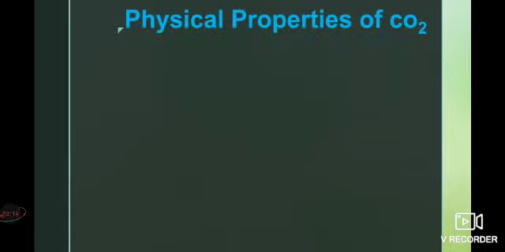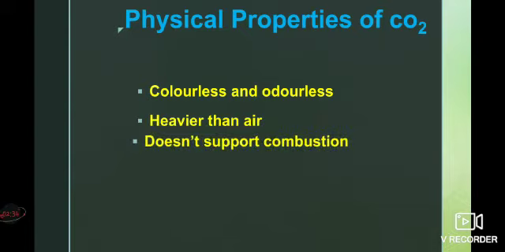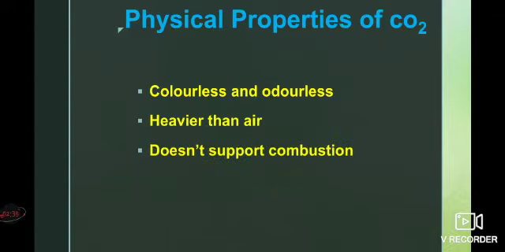Next we will discuss the physical properties of carbon dioxide. Carbon dioxide is a colorless and odorless gas. That means it doesn't have color and odor, that is, smell. Second, it is heavier than air, that is, it has more weight than air. Third, it does not support combustion, so it is used in fire extinguishers to put out fire.